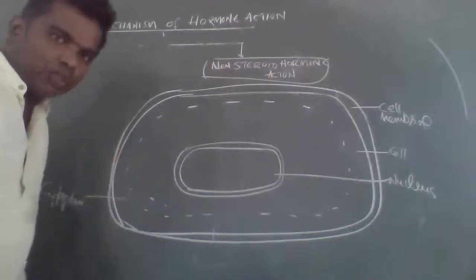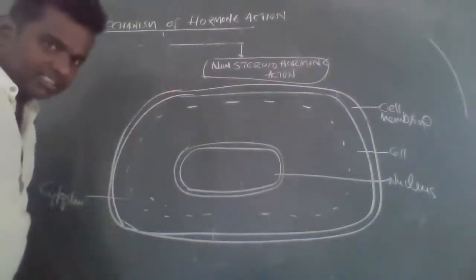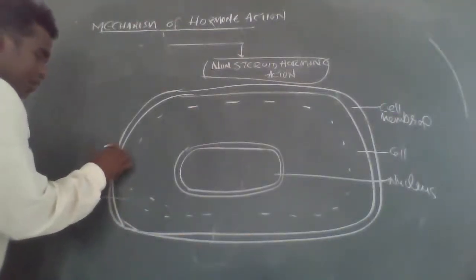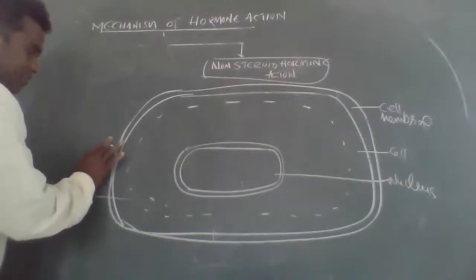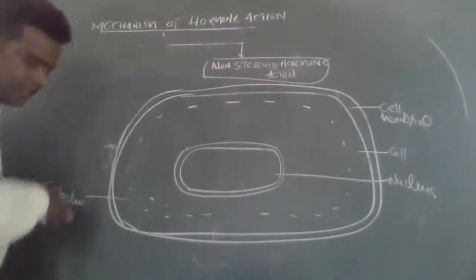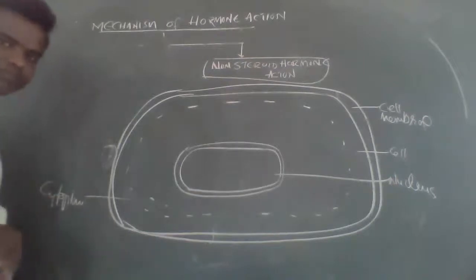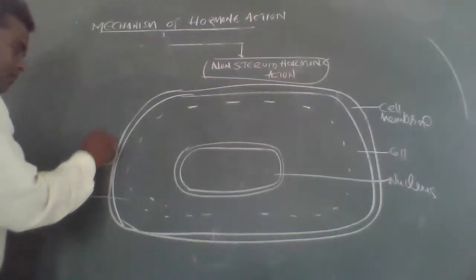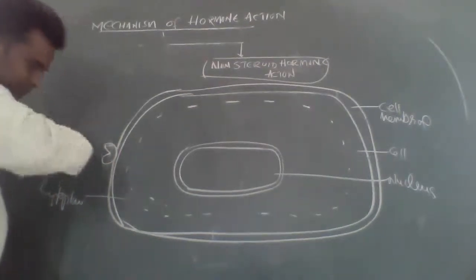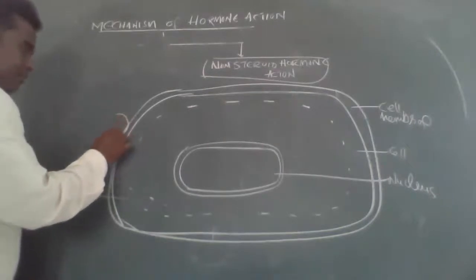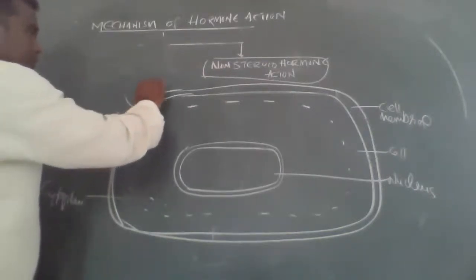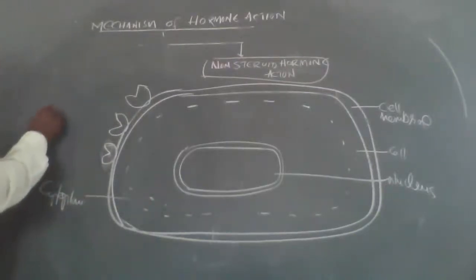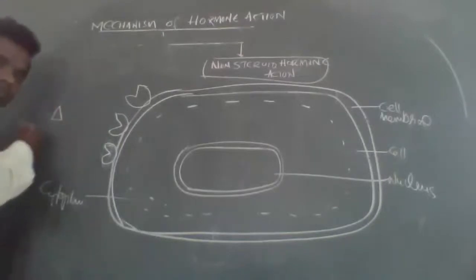Right? In non-steroid hormone action, except for the reproductive system, all the remaining tissues and organs mainly have non-steroid hormone action cells. For example, in that cell, membrane bound receptors are there.